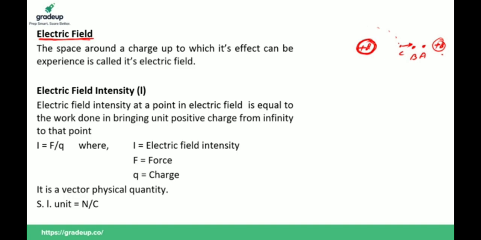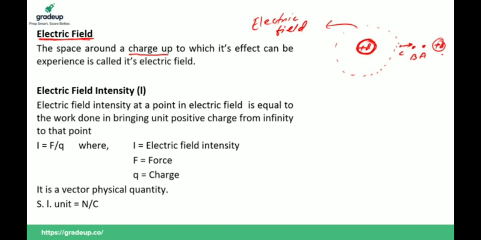So the space around this charge is called electric field. What do you mean by electric field? The space around a charge, up to which its effect can be experienced, is known as electric field.